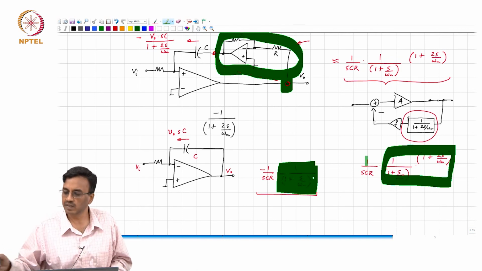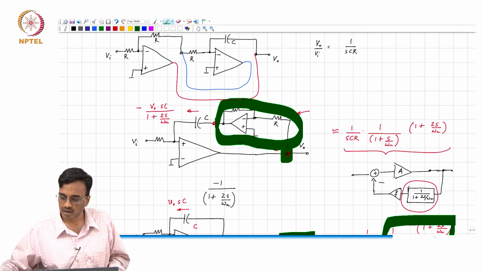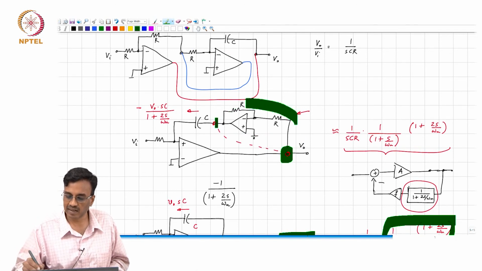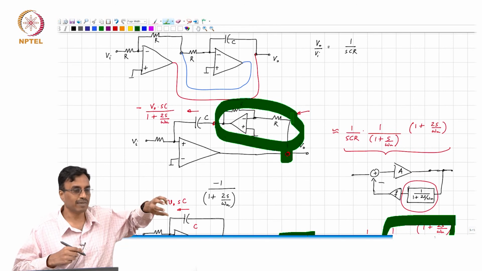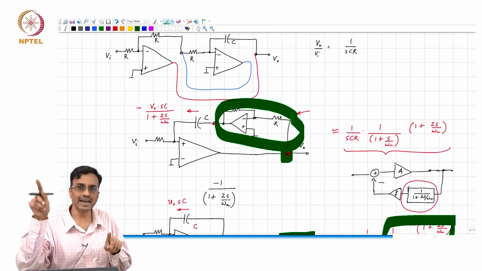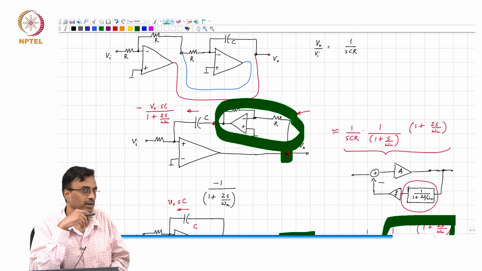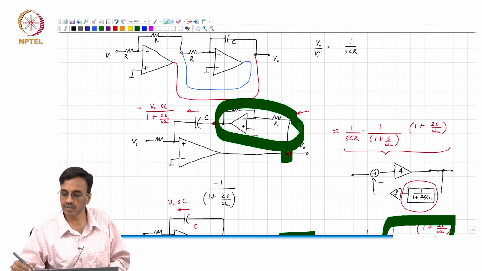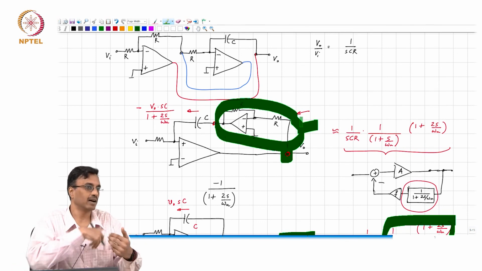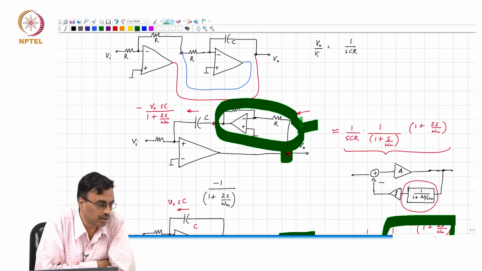Another way of thinking about it is that this creates phase lead. Putting a lag in the feedback factor causes a lead in the closed loop transfer function, and therefore, the lead of this cancels the lag of the other integrator, and you get something which is to first order independent of omega u, right.